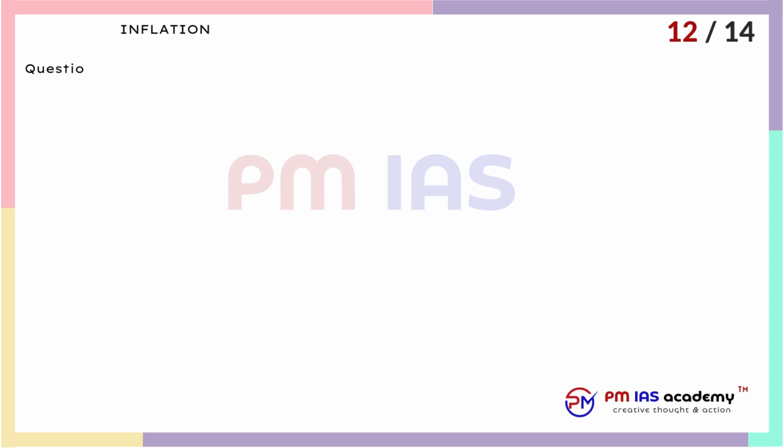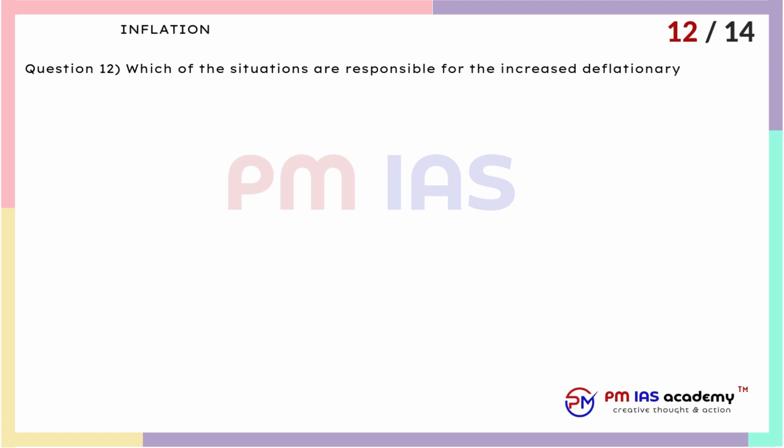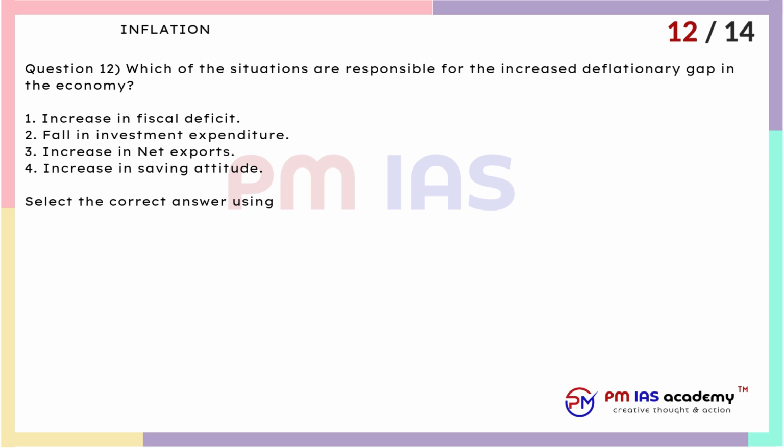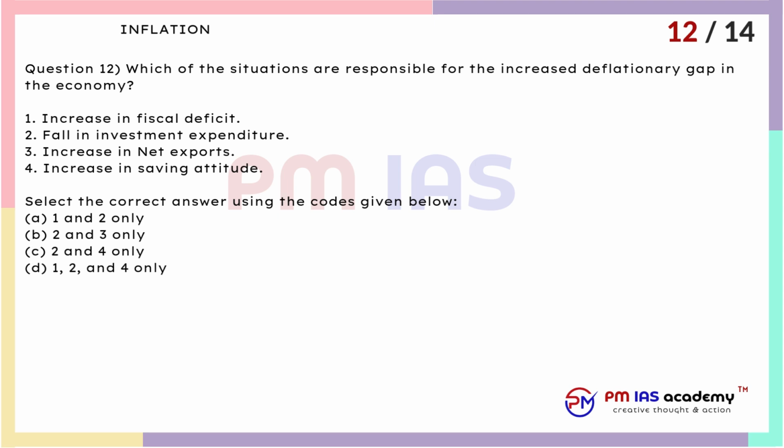Question 12. Which of the situations are responsible for the increased deflationary gap in the economy? 1. Increase in fiscal deficit. 2. Fall in investment expenditure. 3. Increase in net exports. 4. Increase in saving attitude. Select the correct answer using the codes given below. A. 1 and 2 only. B. 2 and 3 only. C. 2 and 4 only. D. 1, 2, and 4 only.